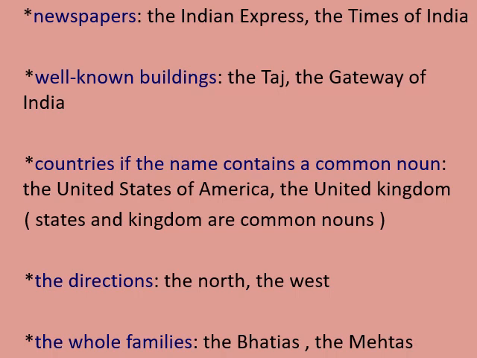Next it is with directions. So when we talk about a specific direction, we are supposed to use the article "the" in front of it. Example, the north, the south, the east, the west, etc. Next, when we talk about whole families together, the Bhatias, the Mehtas, the Patras, etc. So we are talking about them as a whole class. So we can use the article "the" in front of it, but not in front of a proper noun. This you keep in mind.